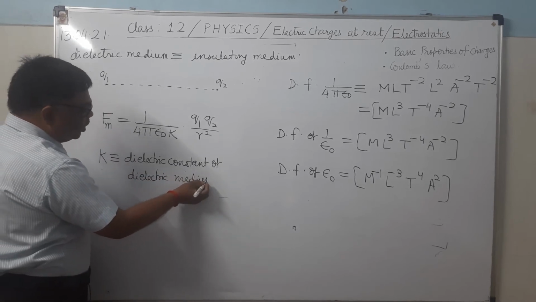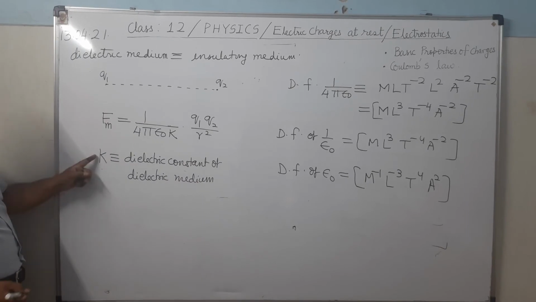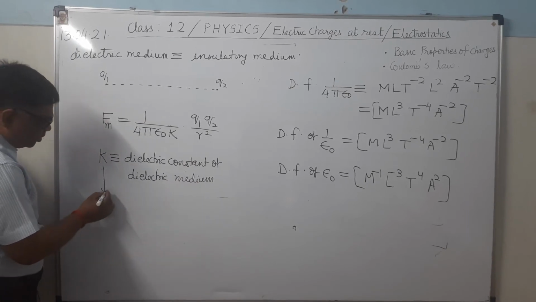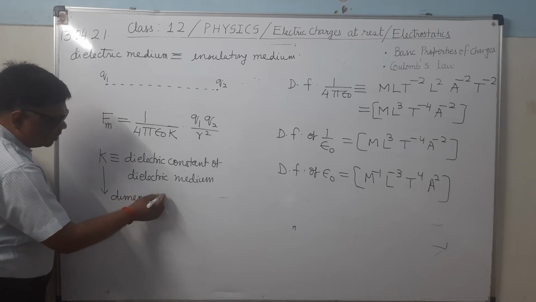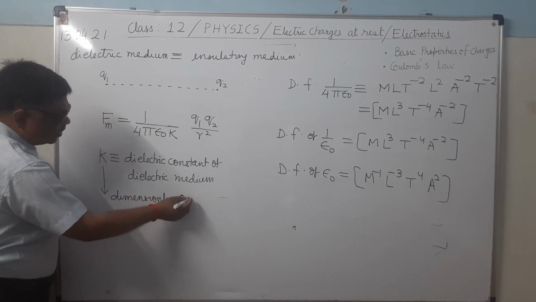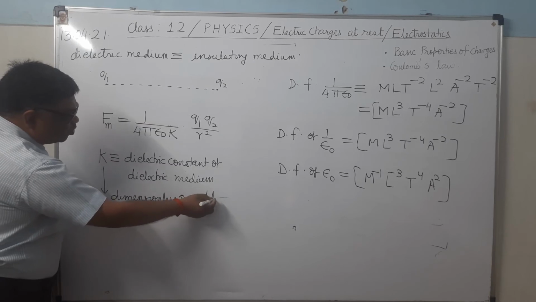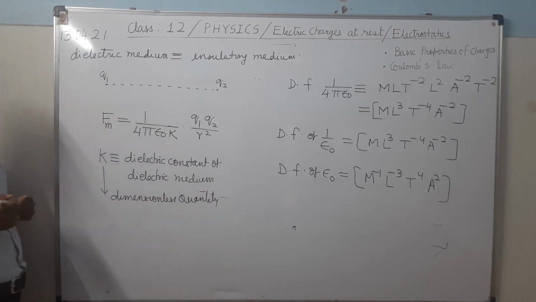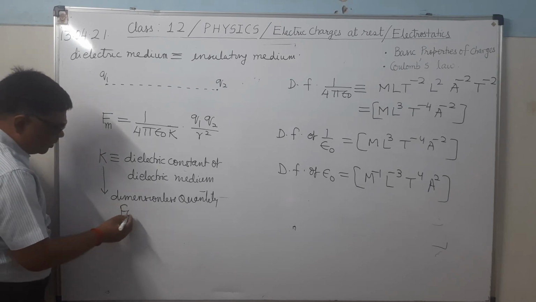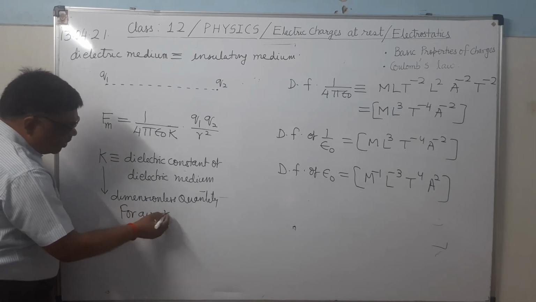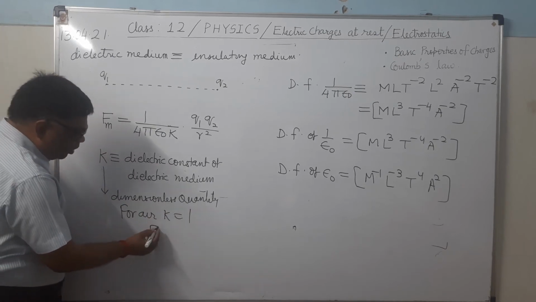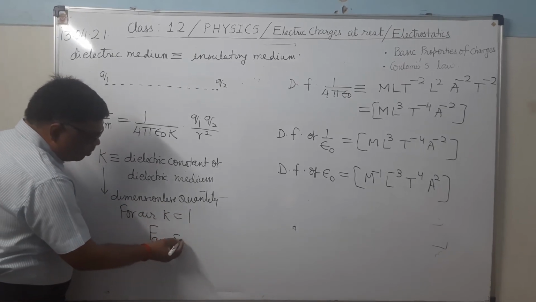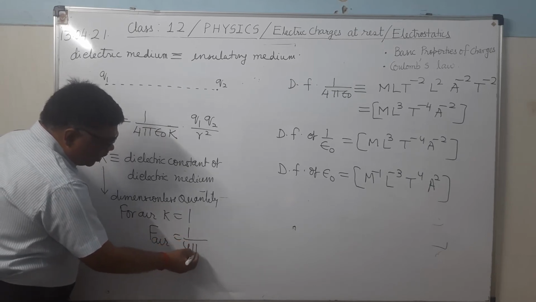Dielectric means insulating medium, and K is a dimensionless quantity. This quantity does not have any dimension. For air, its value is 1,